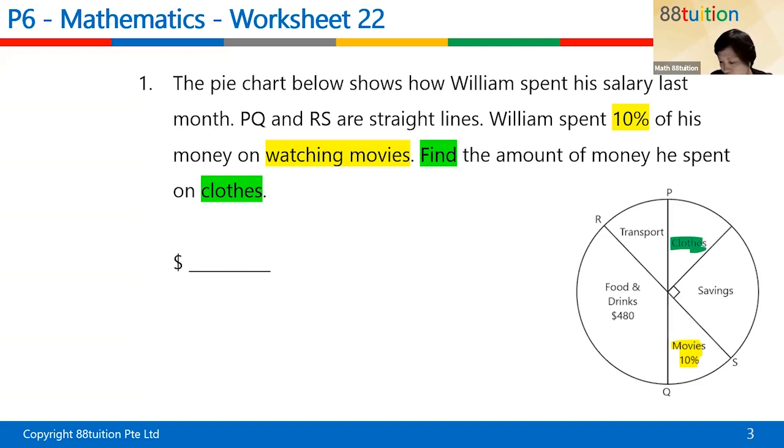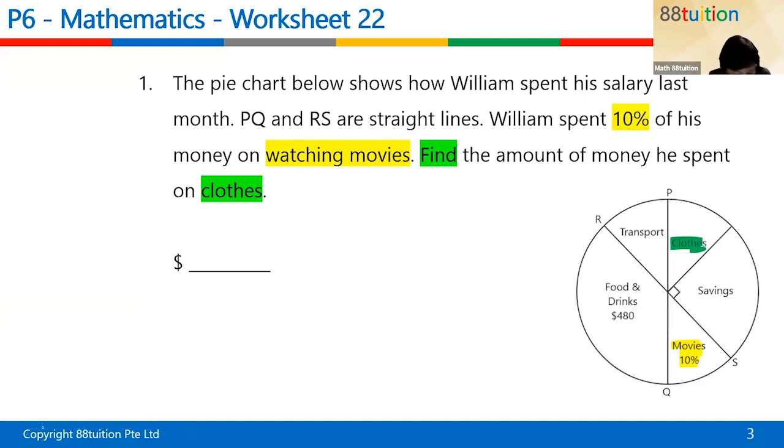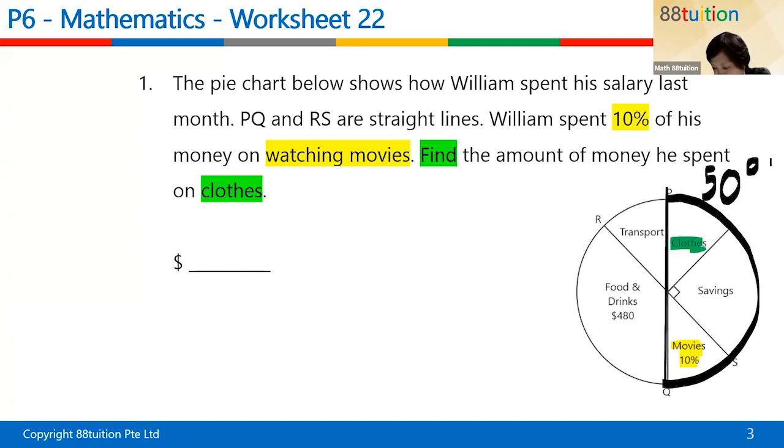I'm waiting. Okay, now you know that this is a straight line, so this will make up 50% here. Let me show you where the line is that makes up 50%. Look here. This is 50%. Here. Right? So if this is a half, then it's the first half of it. Okay? So next thing is, how are you going to solve for the unknown?